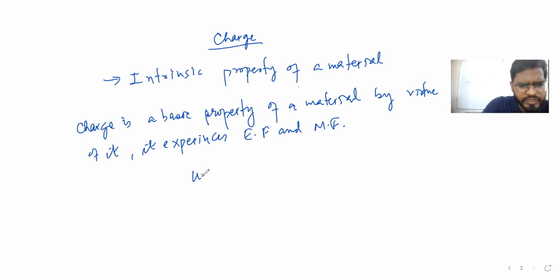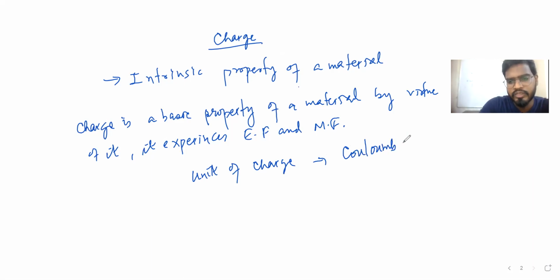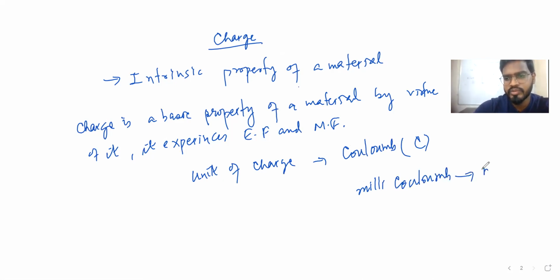Everyone knows this, right? The unit of charge is coulomb, denoted by capital C. Guys, somewhere you will see the smaller units of charge: millicoulomb, microcoulomb. Millicoulomb is 10 to the power of minus 3 coulomb.